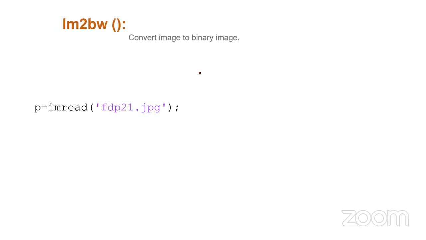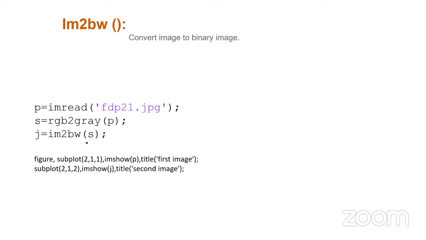And next one is how to convert an image to binary, because this is also one type of image. Binary means it's zeros and ones. For that, we can go for a simple function called im2bw. By using im2bw, we can convert the grayscale image into a binary image. Binary image means it's a form of zeros and ones. Zero means black, one means white color.